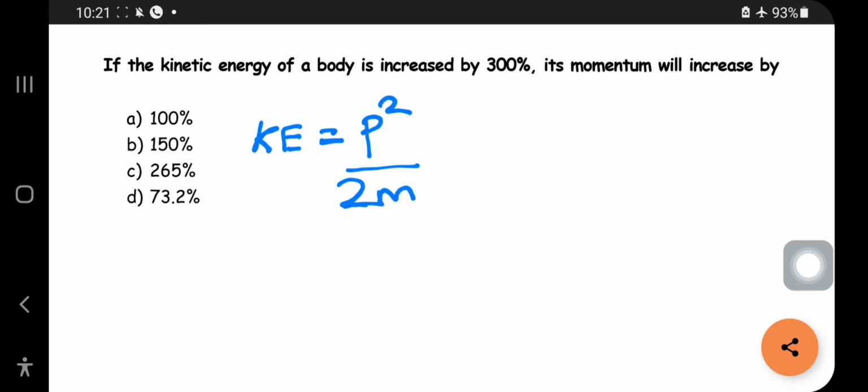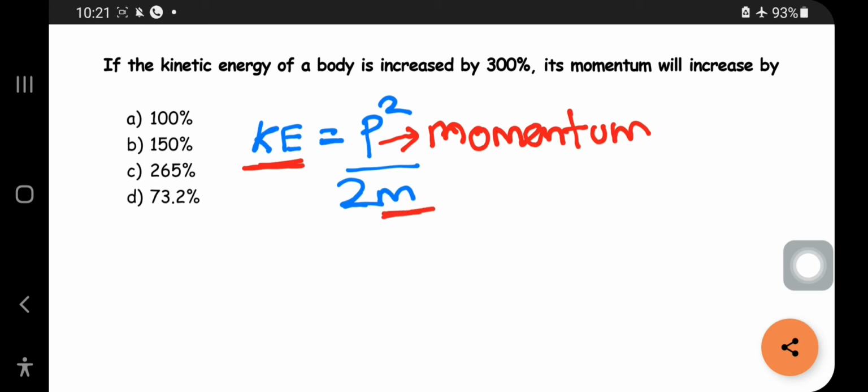Here P represents the momentum, K represents the kinetic energy, and m represents the mass.